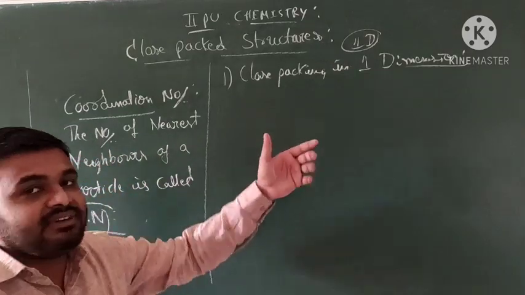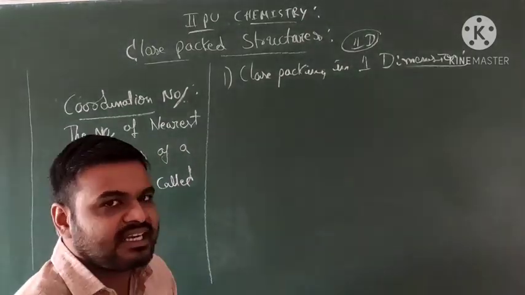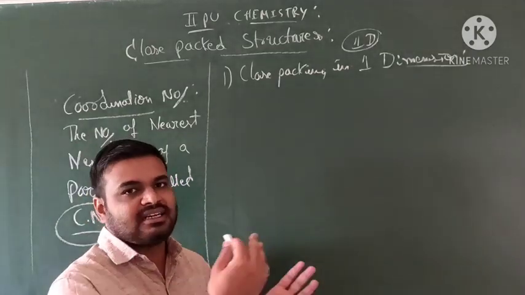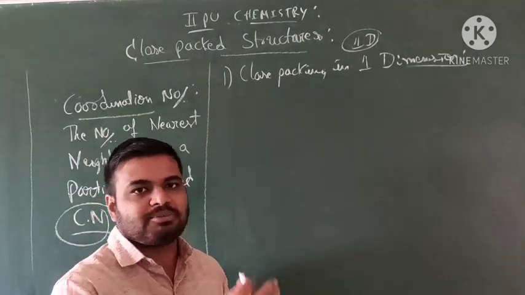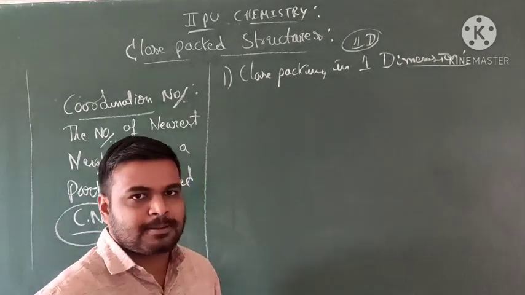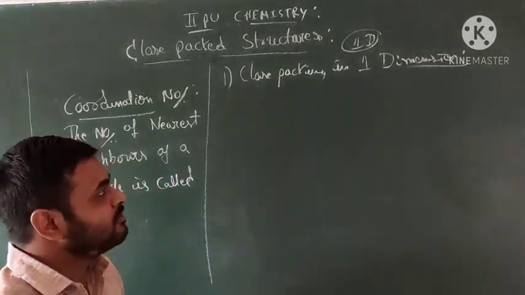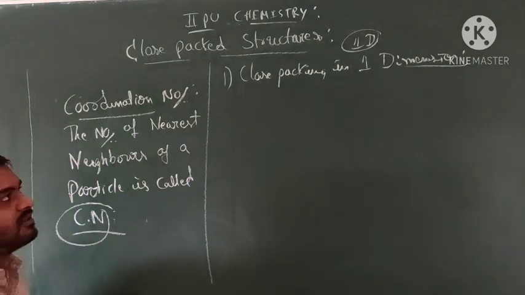So close packing we observe in one dimension. How does it form? We already know that solids are close packed atoms, particles or molecules, close to each other.